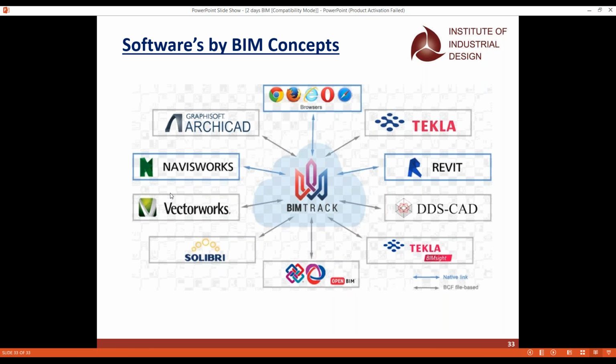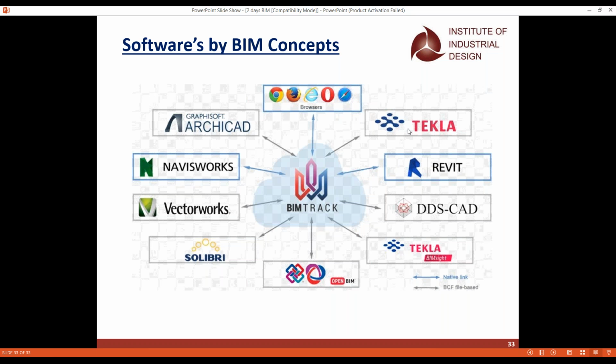But when you want to collaborate all the different software, whether Revit, Navisworks, or Tekla, whatever software you use, you have to collaborate it with one single software, which is BIM 360.